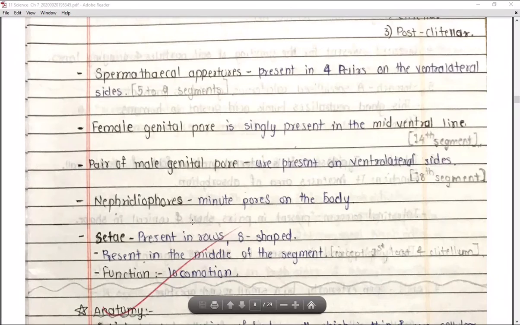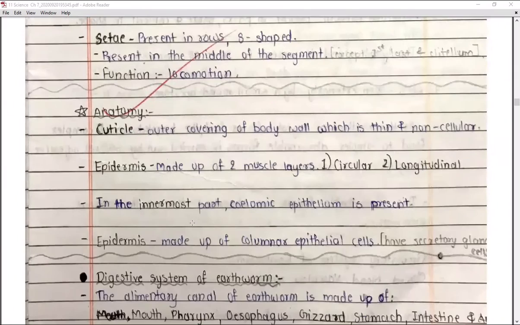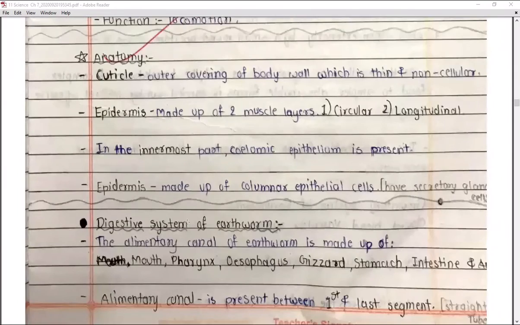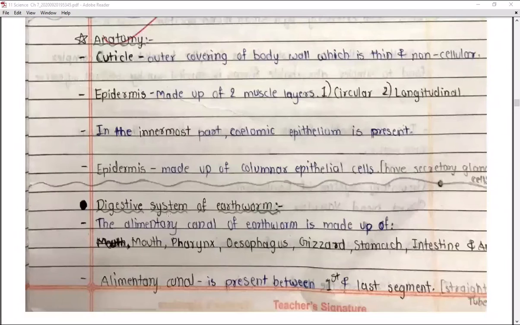The next topic is about the anatomy of the earthworm, right? In the anatomy portion, what you are going to see is the study of the internal structure of the earthworm. First, there is the presence of cuticle, the outer covering of the body wall, which is thin and non-cellular. Cuticle, first of all, is non-cellular, that means it is not made up of cells.